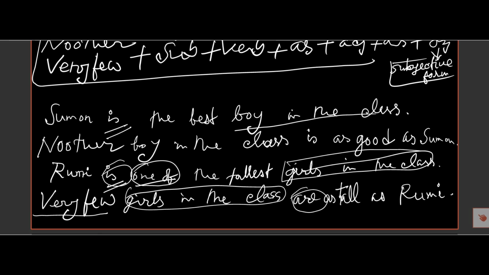So is will be changed into are, and then the superlative degree will be changed into positive, and before the positive degree it takes as, and after it takes as, and then the subject will be after as. So as Rumi. So Rumi is one of the tallest girls in the class. The positive degree is very few girls in the class are as tall as Rumi.